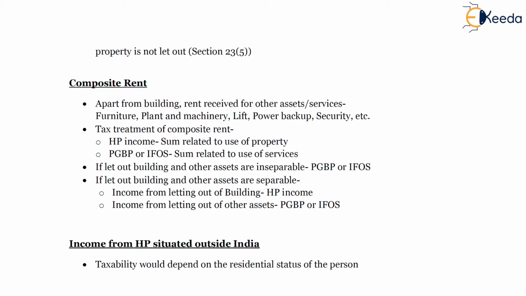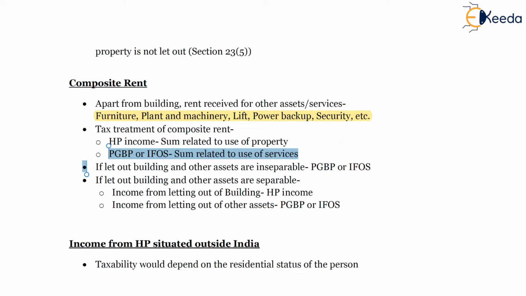So first pointer on your screen, you can see apart from building, rent received for other assets, services such as furniture, plant and machinery, lift, power backup, security, etc. Tax treatment of composite rent: some related to use of property will be treated as house property income, and some related to use of service will be profit and gains or income from other sources.